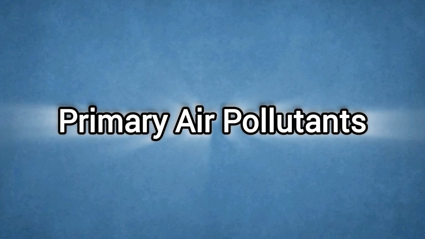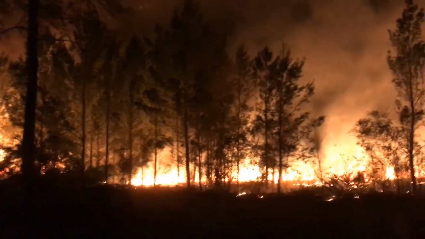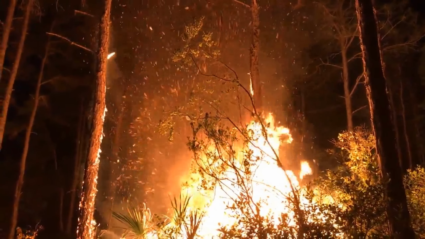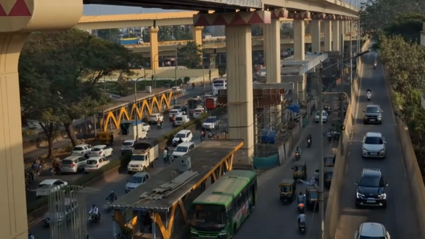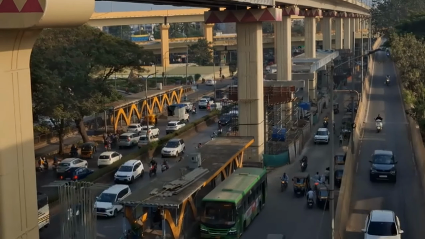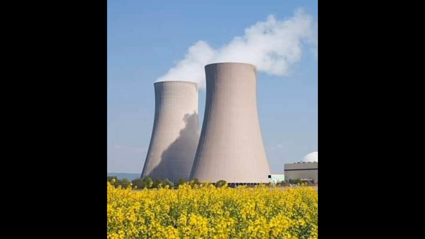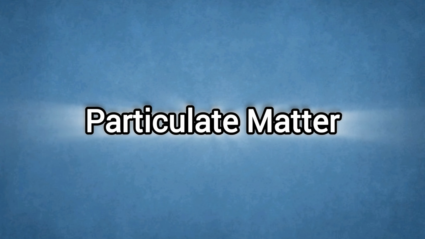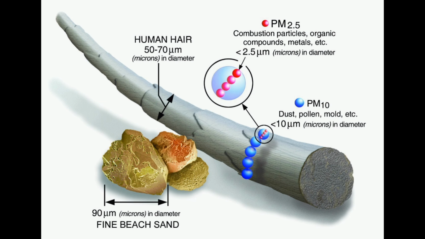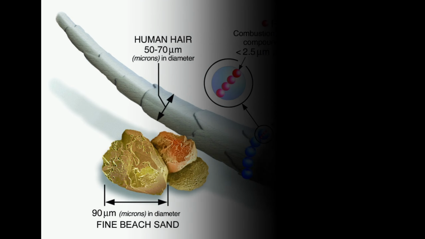Let's start with primary pollutants. These come from specific sources. Some are natural, like volcanic eruptions or wildfires. But most of the pollution in cities comes from human activity: cars, factories, power plants, burning fossil fuels. One important example is particulate matter. It's also called PM. These are tiny particles floating in the air. Some are so small that they can enter deep into our lungs. PM 2.5 is especially dangerous because it can even enter the bloodstream.